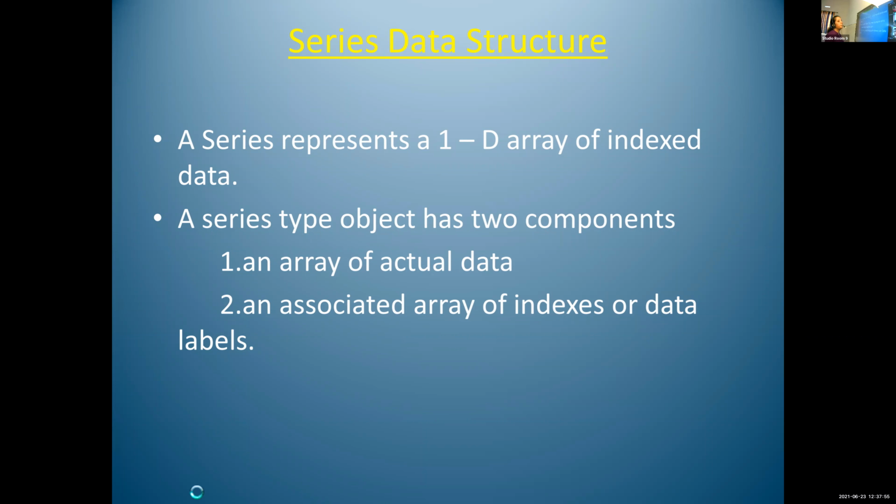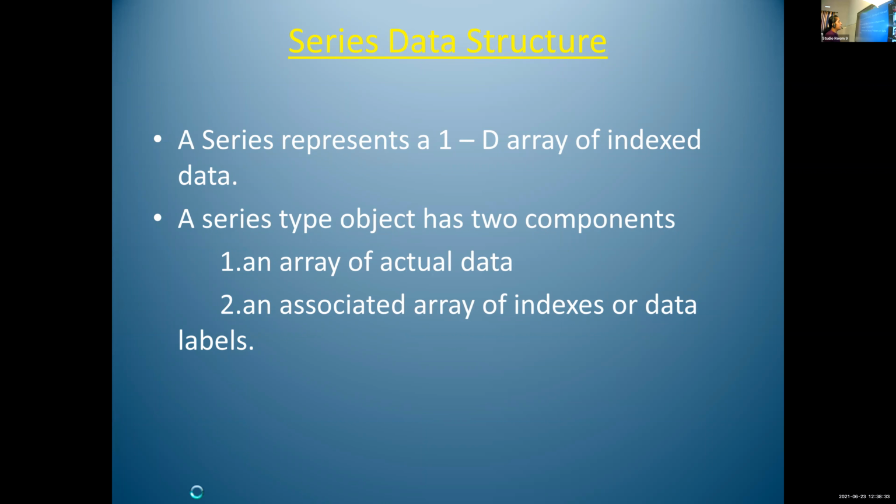I will explain the concept of indexed data later. 1D array means one-dimensional array.